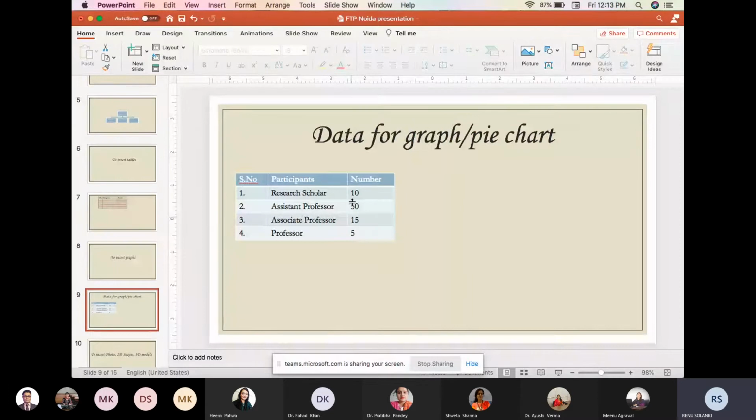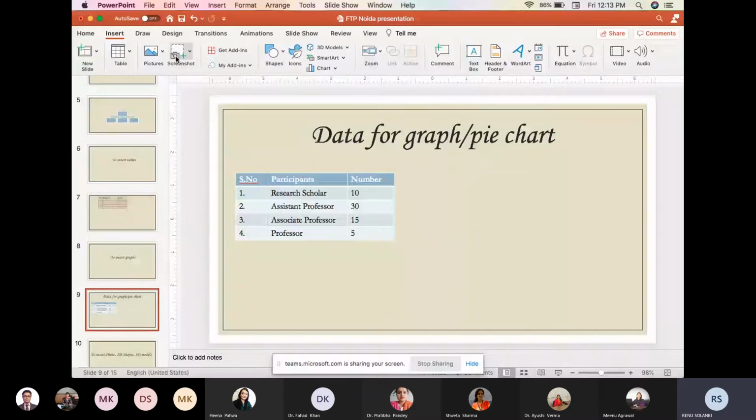Again, I typed some data that I want to represent by means of the pie chart. For example, if we talk about this faculty training program, then participants are research scholar, assistant professor, associate professor, and the professor, and their number is this one. So I want to represent this data by means of the graph or the pie chart. Again, I will go to the insert and I will go to the chart.